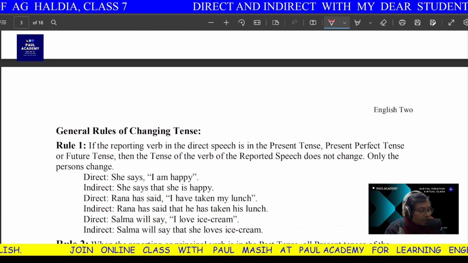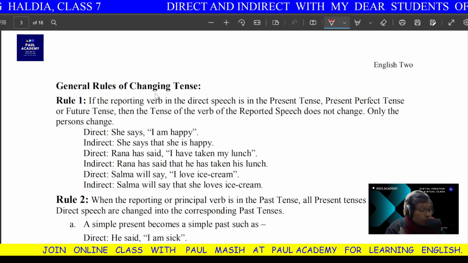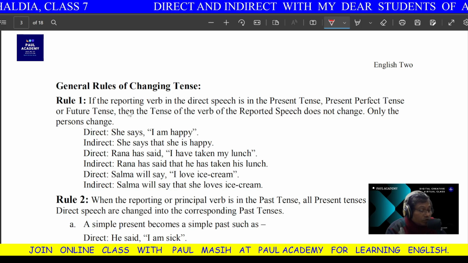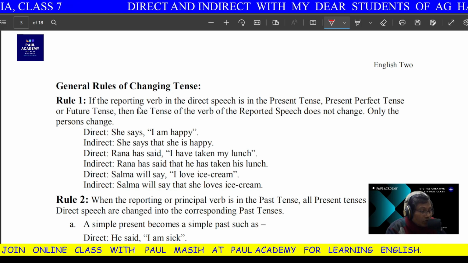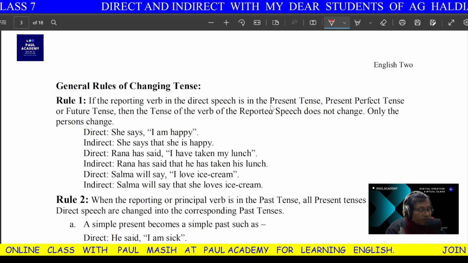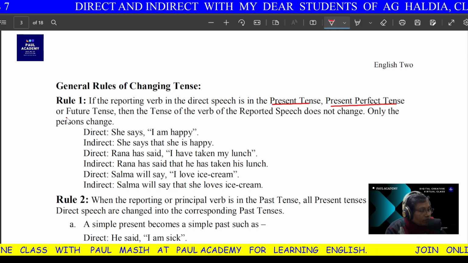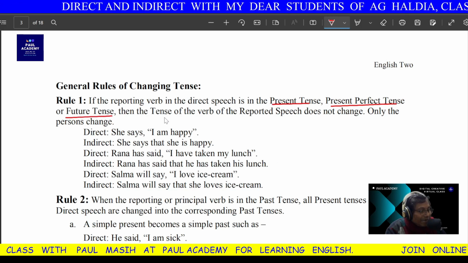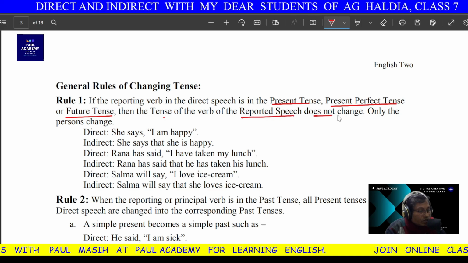Now let us take a few more rules. General rules. These are all general rules. General rule means it is applicable to all the sentences. If the reporting verb, that means the verb outside in the direct speech, is in the present tense, present perfect tense, or future tense, then the tense of the verb in reported speech does not change.